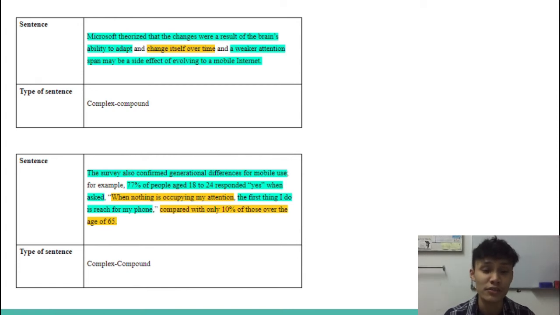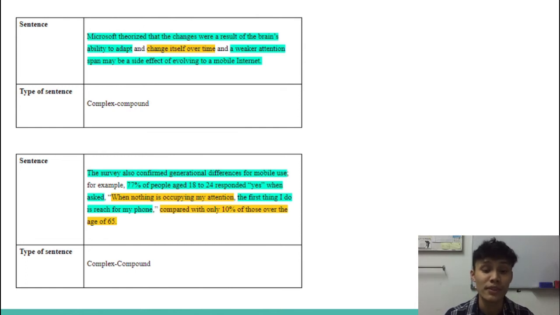sentence. Moving on to the next sentence: the survey also confirmed generational difference for mobile use. For example, 77% of people aged 18 to 24 responded yes when asked, "When nothing is occupying my attention, the first thing I do is reach for my phone," compared with only 10% of those over the age of 65.